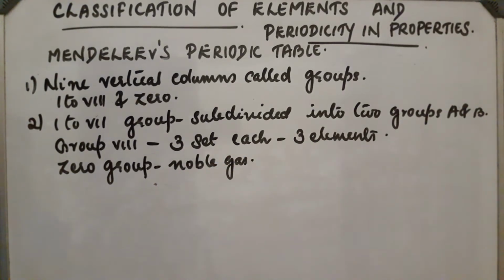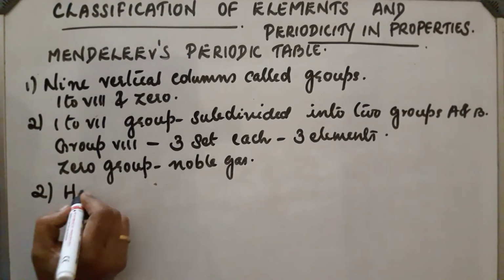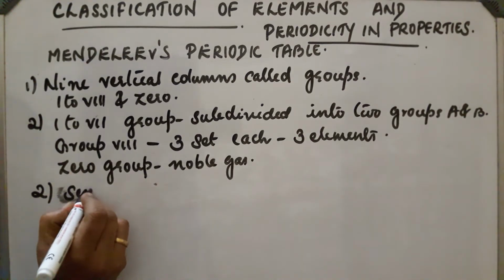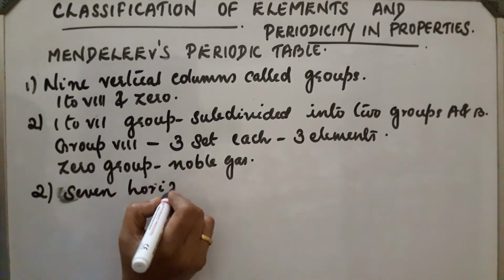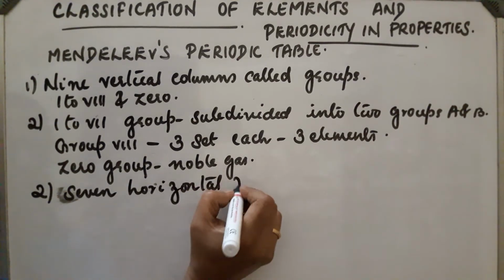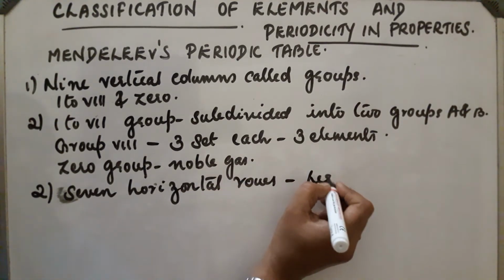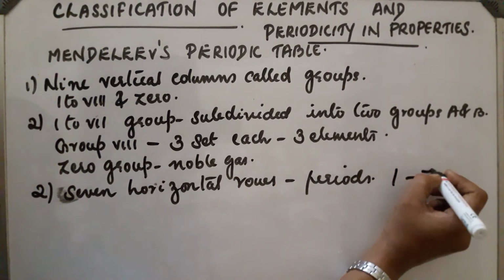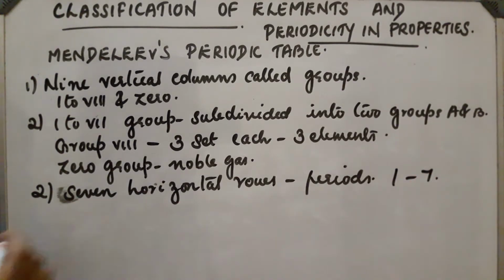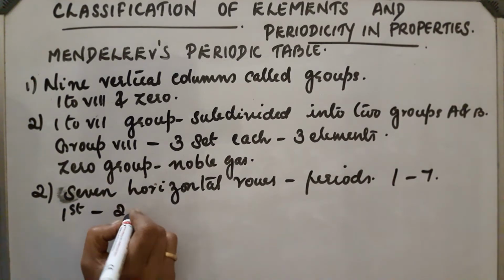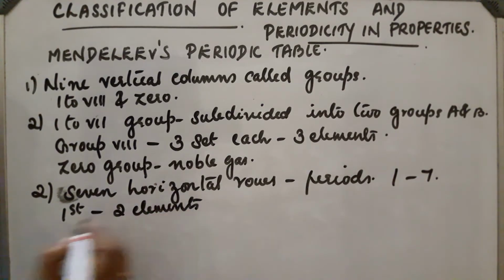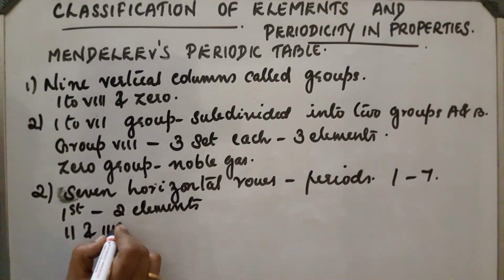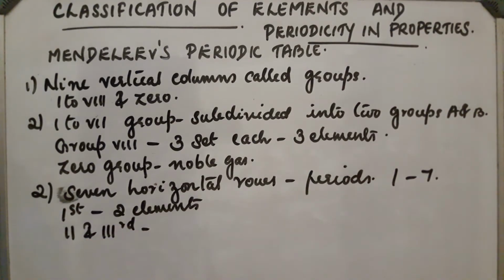Next, it contains horizontal rows. There are 7 horizontal rows called periods, numbered from 1 to 7. The first period contains 2 elements. The second and third periods contain 8 elements each.